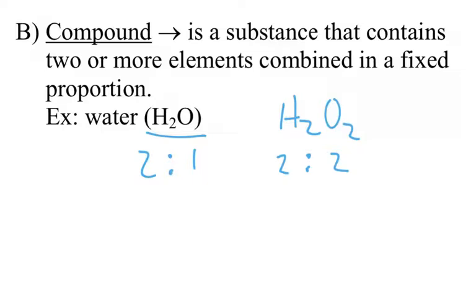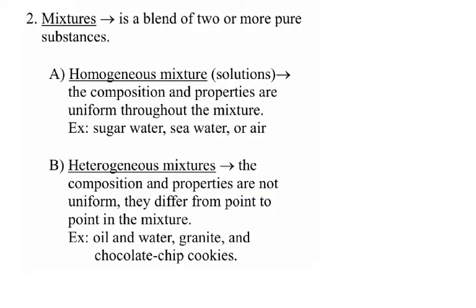And the difference between a compound and an element is that a compound can be broken down further, while an element cannot. Now, let's take a look at the other bracket. If you put two substances together physically, which would be a blend of two or more pure substances, as long as they don't combine chemically, they're just physically together, you form a mixture. The two types of mixtures that you can form are either called homogeneous mixtures or heterogeneous mixtures.